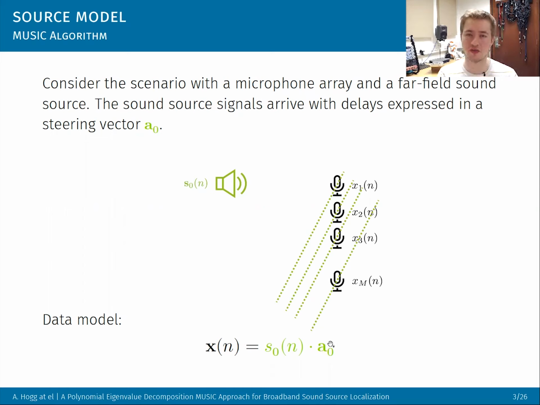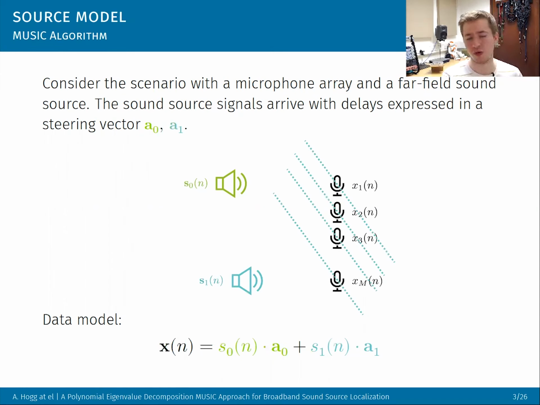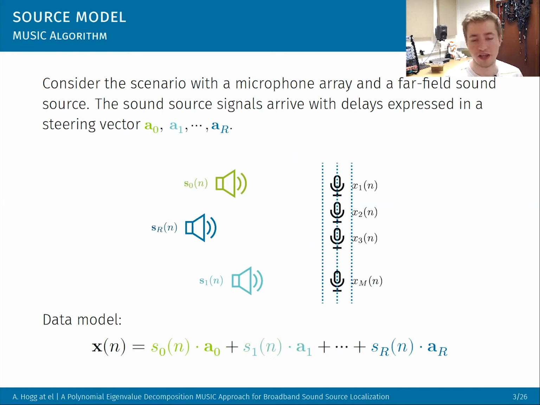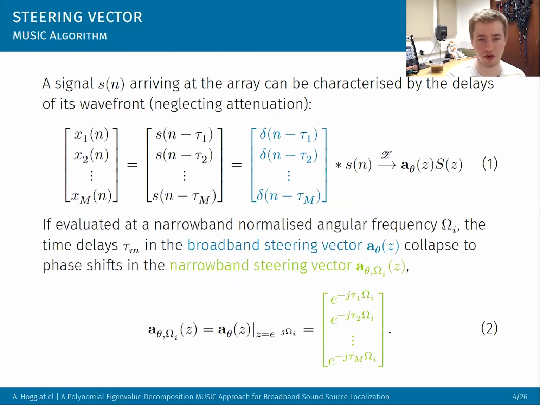We multiply our sound source by the A0, and that will represent what we receive at this microphone array. And we can add multiple sound sources, so this one's at a different angle, so now it actually hits microphone M first, so we just have a different steering vector, A1, or we can go all the way up to R, and we can simplify this as just the sum of lots of sound sources multiplied by their steering vectors, which gives us the input that we receive at our microphone array.